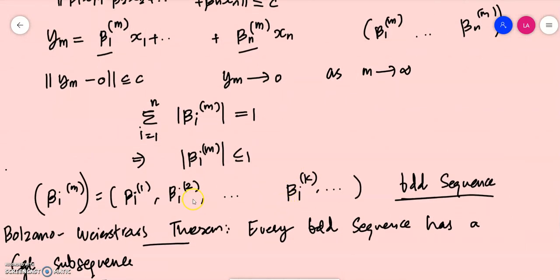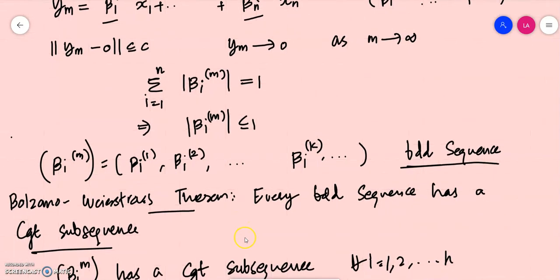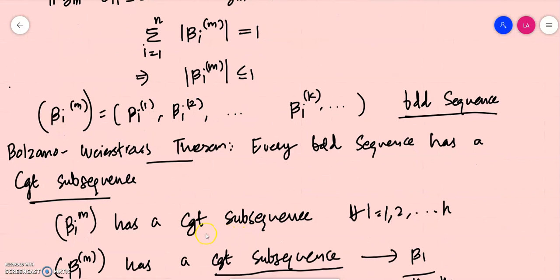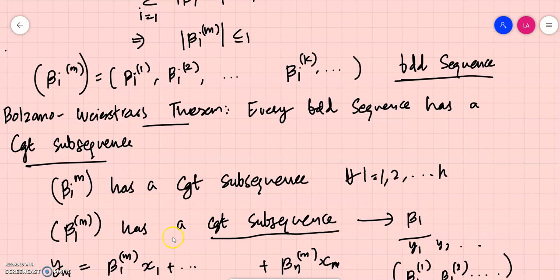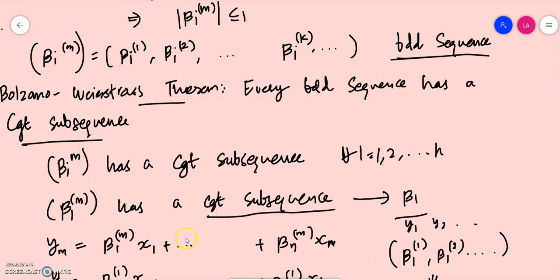And now, since this sum is 1, each of the terms should be less than 1, which means that the corresponding sequence, which is a real sequence, beta im, for i equal to 1, 2, 3, etc. n, is actually a bounded sequence. And by the Bolzano-Weierstrass theorem, every bounded sequence has a convergent subsequence. Then beta im has a convergent subsequence for i equal to 1, 2, 3, etc. n. In particular, I choose beta 1, which has a convergent subsequence. It has a convergent subsequence means it should converge to some particular number.